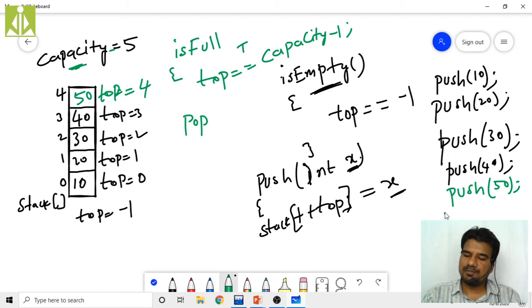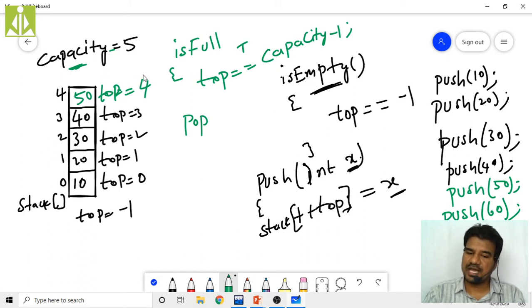Next, if I perform another push of 60, is that possible? Can I push more elements into this stack? My overall capacity of the stack is only 5. And I am trying to push this sixth element, that is 60. Is it possible? It is not possible. Simply we can't push this last element into the stack, because we will safeguard this push operation with the isFull function. You will understand when we do the implementation. So we safeguard this push function with isFull, so that it will not perform the push operation when the stack is full. So now the pop operation, what we have to do?